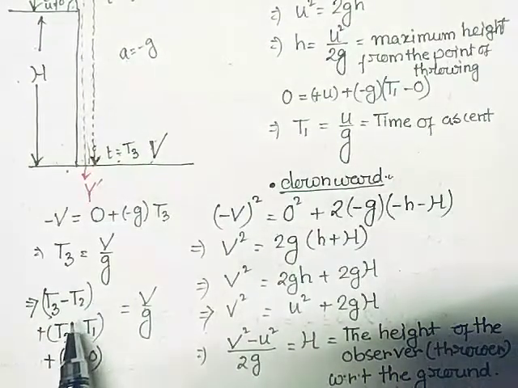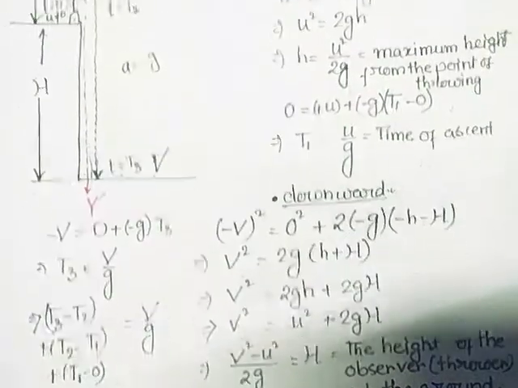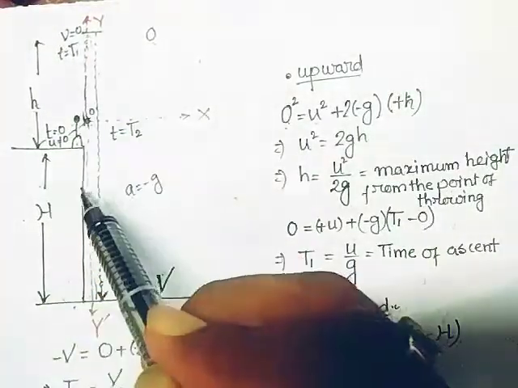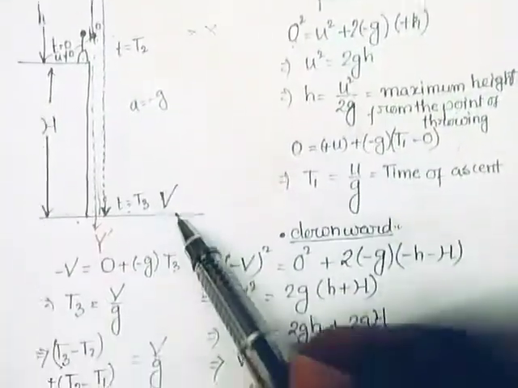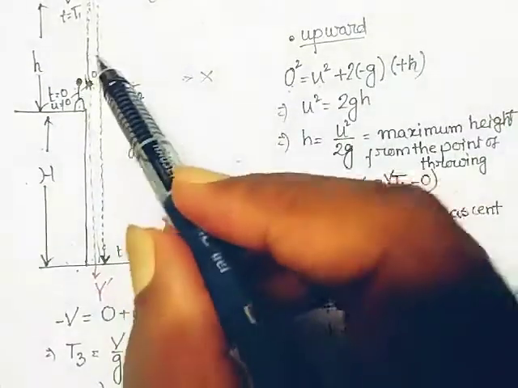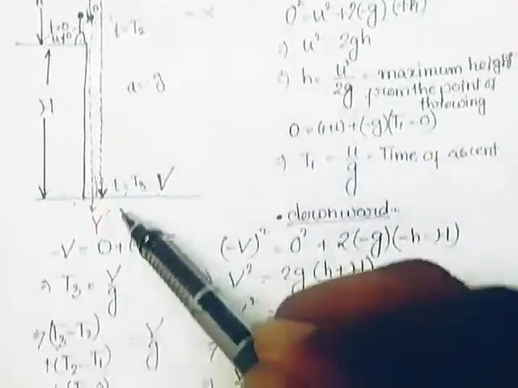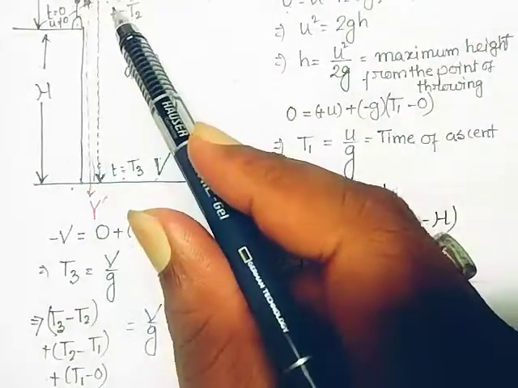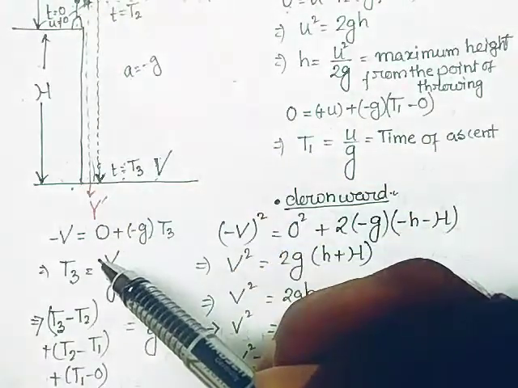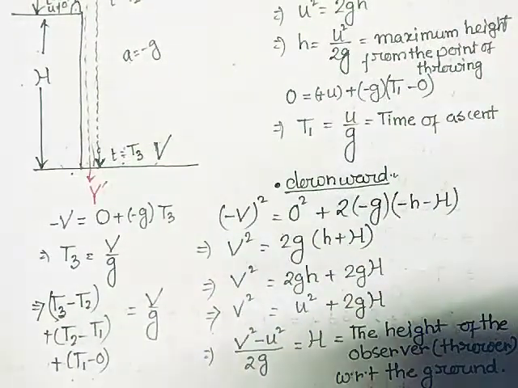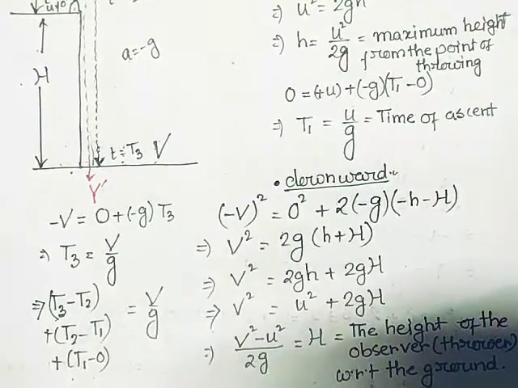So what is it? Just try to understand. What is T1 minus 0? It is the time in reaching from here to here. What is T2 minus T1? The time in reaching from here to here. What is T3 minus T2? The time in reaching from here to here. So 3 separate intervals, or we can say I can split the time. So what is T3 minus T2?